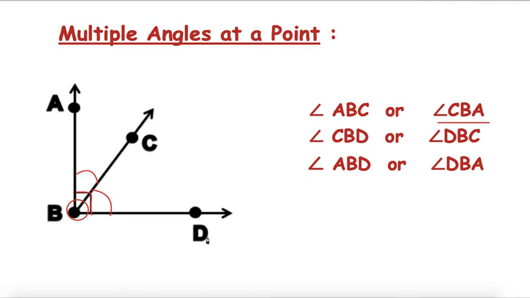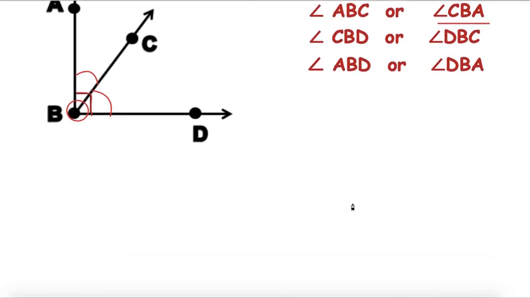So at one point here we have 3 angles which can be named separately, but we have to ensure that since all these angles are made at point B, which is the vertex, in all these angles B will be in the middle only, right?